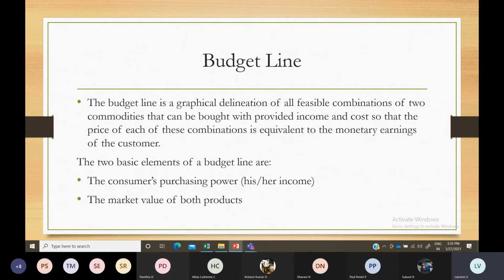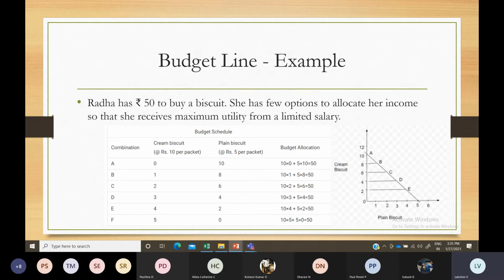So you consider your income as the main aspect, and you have a combination of two goods simultaneously. One good will be consumed more and you will spend more on it, the other you will spend less on, and vice versa. That is applied in the budget line, otherwise known as the price line. Like this you will have a graph for the budget line. Your income is put into a combination of two goods, and the combinations are given here as A, B, C, D, E.